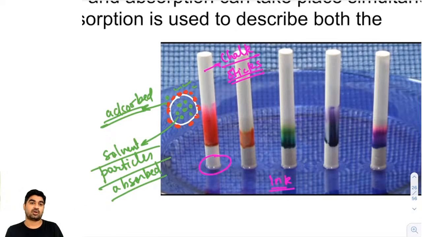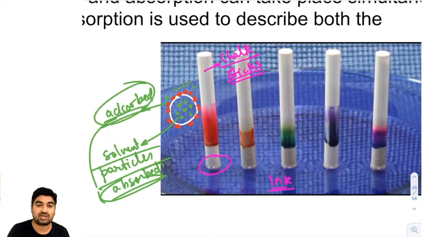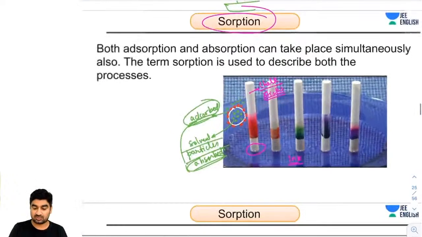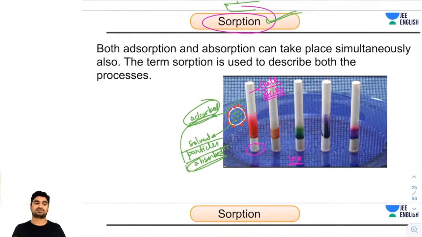And if they are absorbed, then in this case I can say there is adsorption as well as absorption. So both phenomena are taking place. Such a process is called sorption. So guys, the term sorption is used to describe both processes, adsorption as well as absorption.